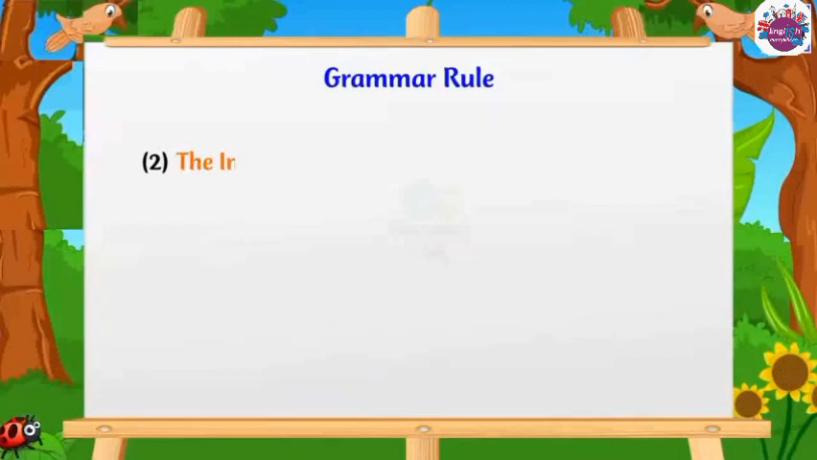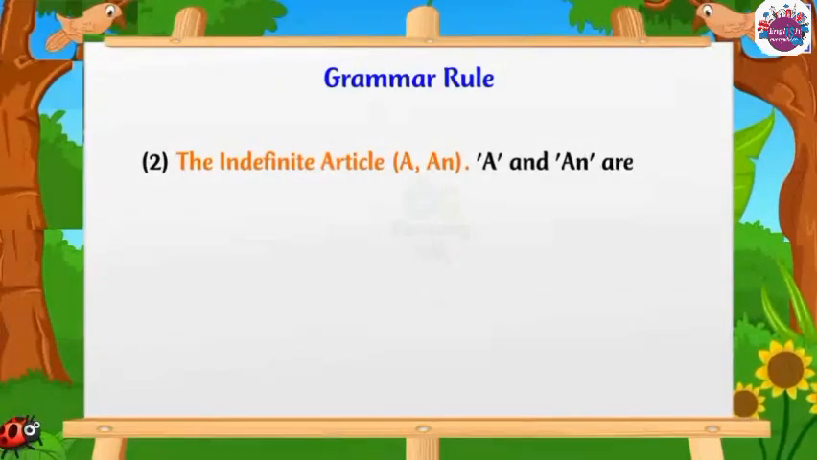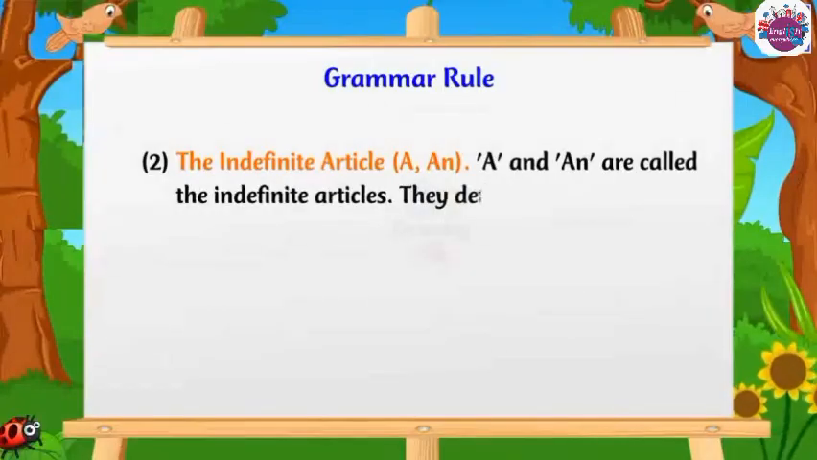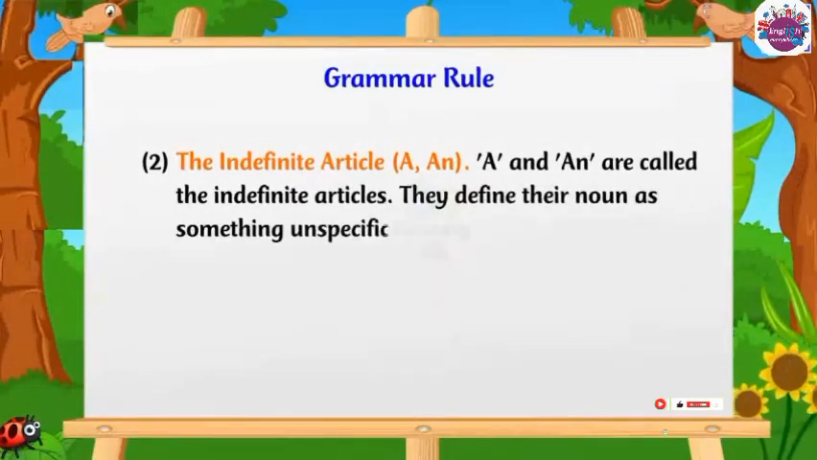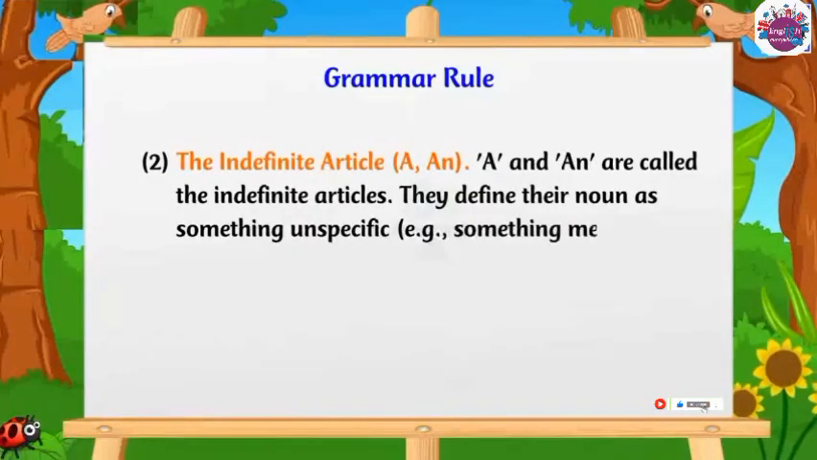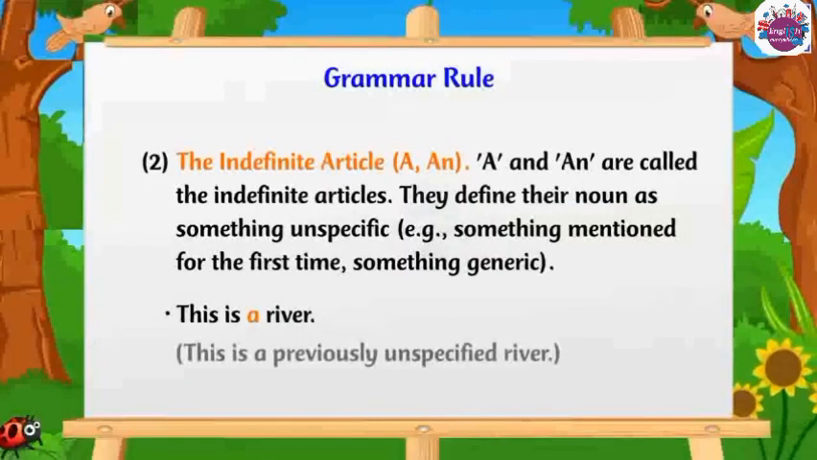2. The indefinite article. A and an are called the indefinite articles. They define their noun as something unspecific. For example, something mentioned for the first time, something generic. This is a river. This is a previously unspecified river.